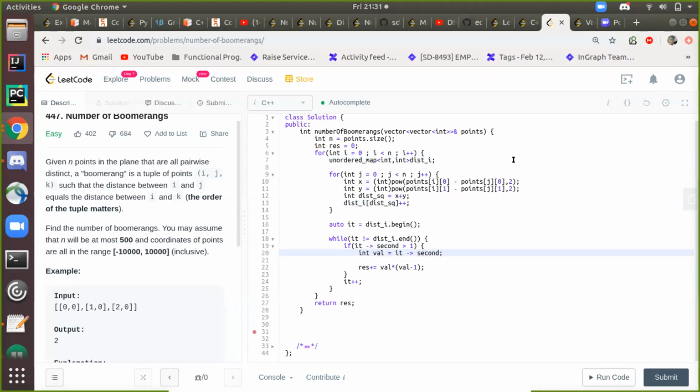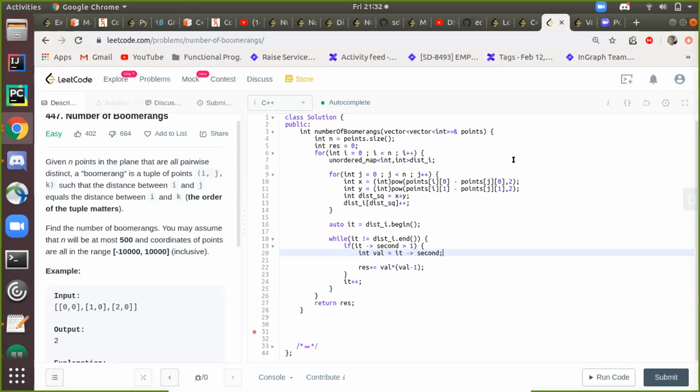Overall, it should be n square only, right? Yeah, n square. It has to be n square, I mean, in every case it's n square only. We have to go through each and every point, and actually calculate the distance from each and every point to each and every other point, right? Therefore, it has to be n square, I think. Pankaj was saying the naive solution would be n cube, so this is much better than that. Correct? Yeah, the dictionary is playing a role.